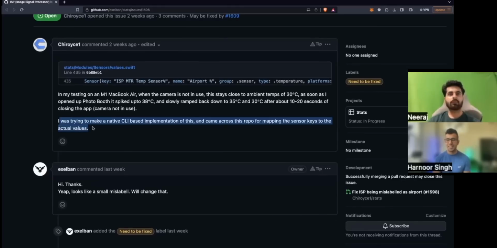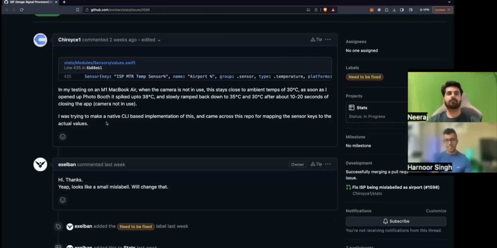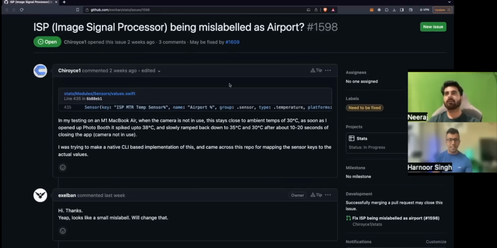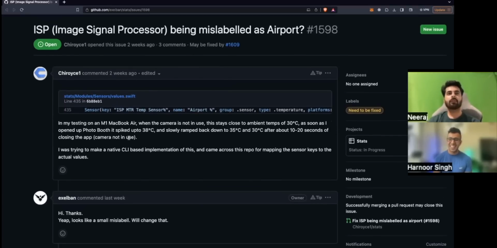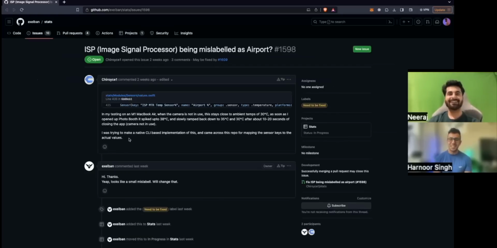Yes. I think this issue is not related to this repo, but this guy used this repo to solve this. I feel like I was trying to make a native CLI based implementation of this and came across this repo for mapping the sensor keys to the actual values. Absolutely, you said it right. So what do you think should be the first step? To fork this? Yes, let's do that.